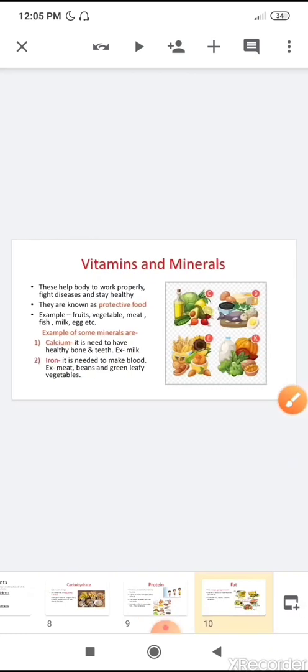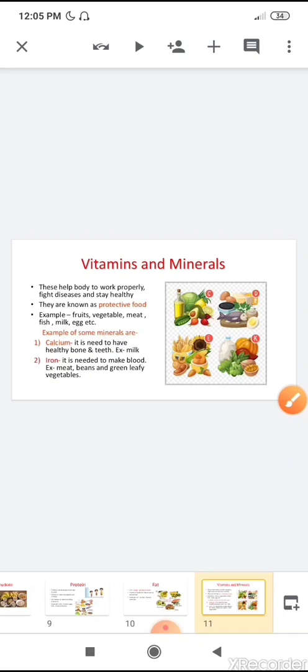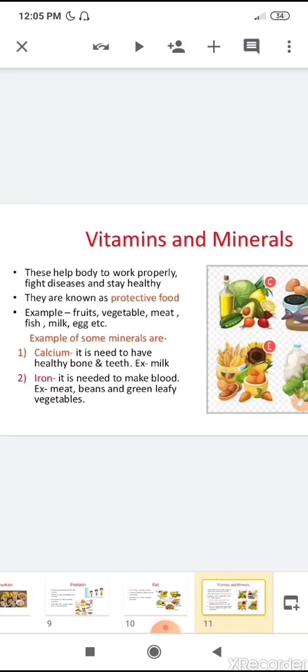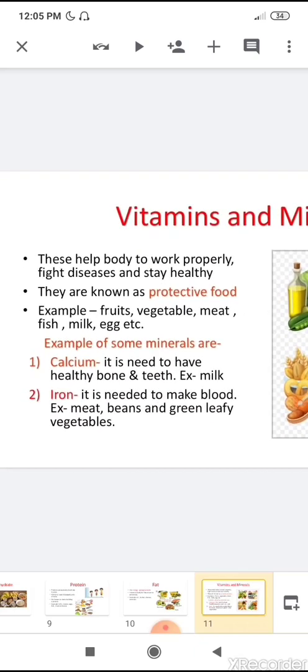Then the next nutrition is vitamins and minerals, which are also known as, very good, protective food. So this food helps the body to work properly, fight diseases and stay healthy.